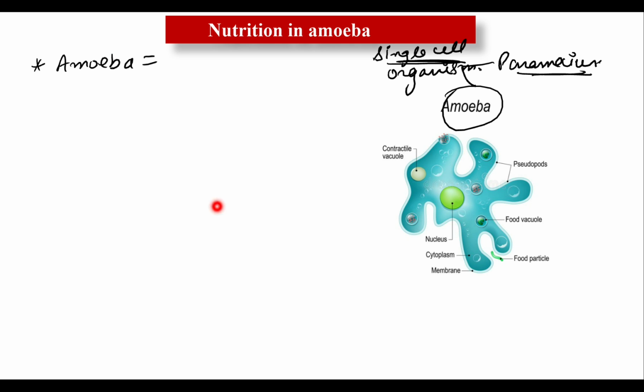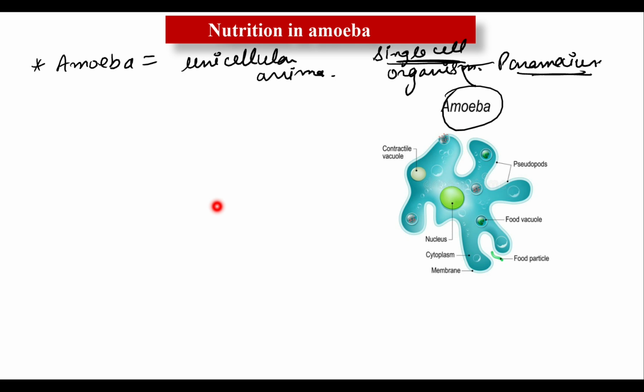Amoeba eats tiny, microscopic plants and animals as food, which float in the water in which it lives. So the mode of nutrition in amoeba is holozoic, just like in human beings.